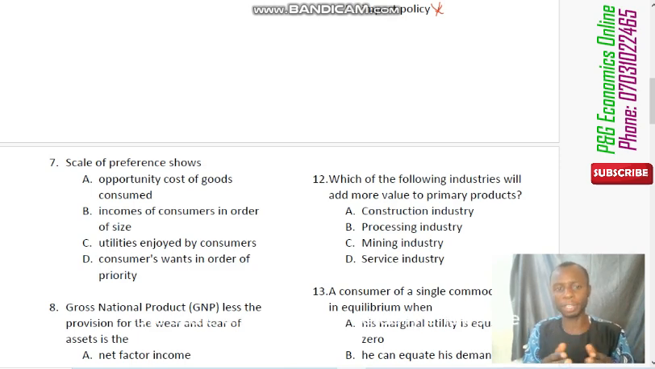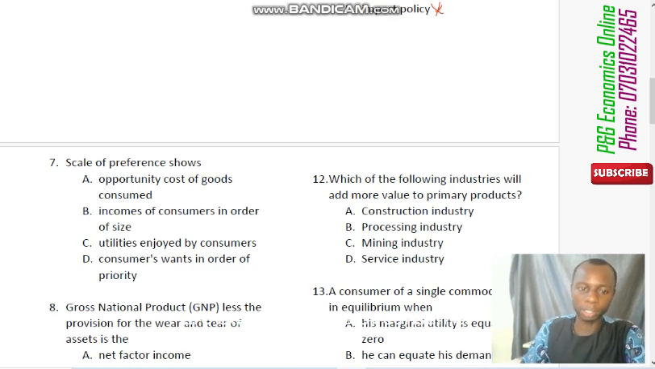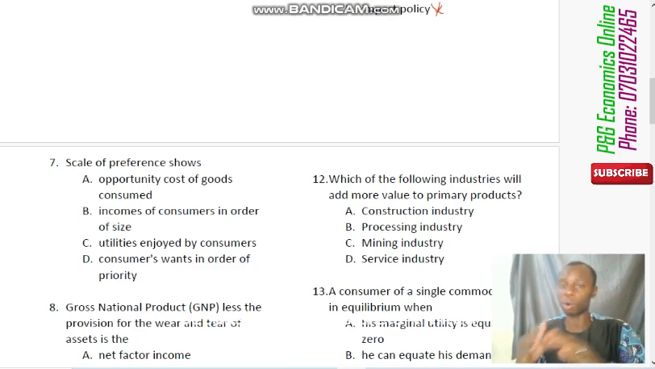Now the scale of preference actually shows the order of priorities of consumer wants, because our wants are unlimited, and that's one of the reasons why we study economics. Our wants are many, they are numerous. So how do you solve them? You need to draw your scale of preference. So scale of preference simply means arranging your wants in their order of priority.